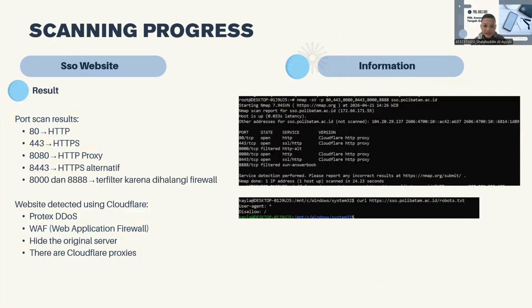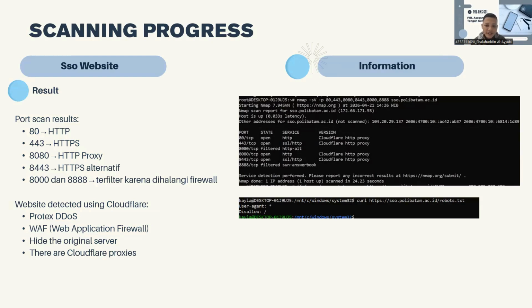During the scanning stage, we use Nmap and curl to check ports and HTTP headers. The scan results showed port 80 for HTTP and others. The website also uses Cloudflare, which features such as DDoS protection, web application firewall or WAF, and a proxy to hide the original server.